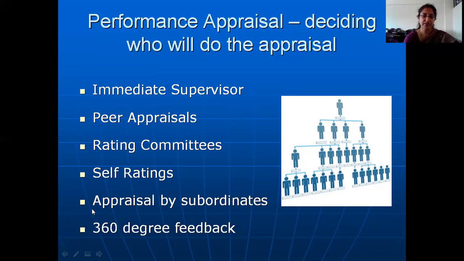So the next point here is appraisal by subordinates. This is normally called upward feedback. What happens in this kind of appraisal is that the subordinates, either by revealing their names or anonymously by not revealing their names, rate their superior.